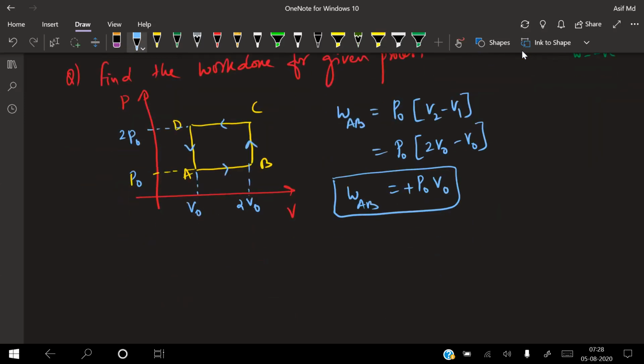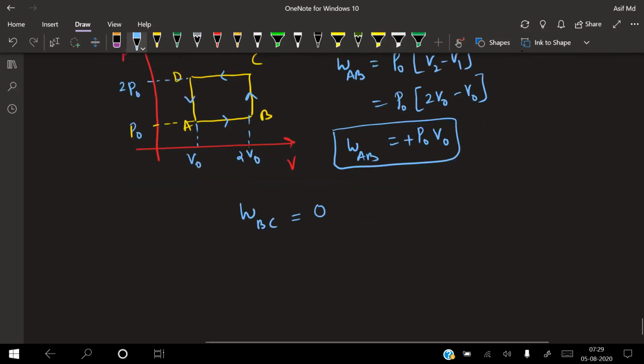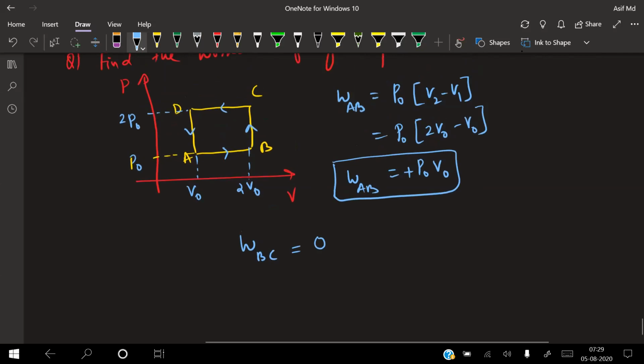Then work done from B to C. Sir, here we are getting a difference in pressure also. Difference in pressure, but volume is constant, isn't it? That's why work done is zero. Very good. It will be zero, since the final volume and initial volume are the same. The difference is zero, and anything multiplied with zero will be zero only. Is it clear, or shall I do it again? Clear, sir. Okay.